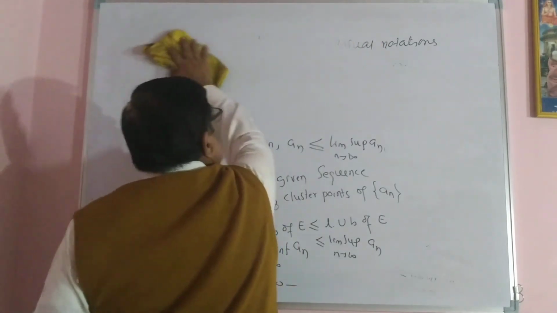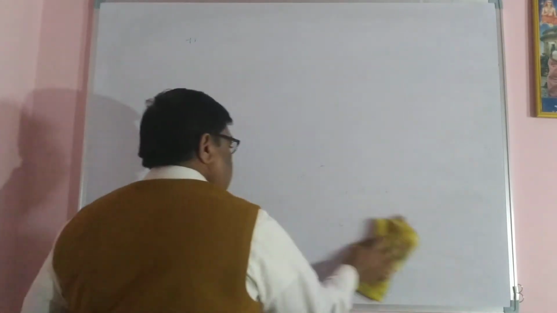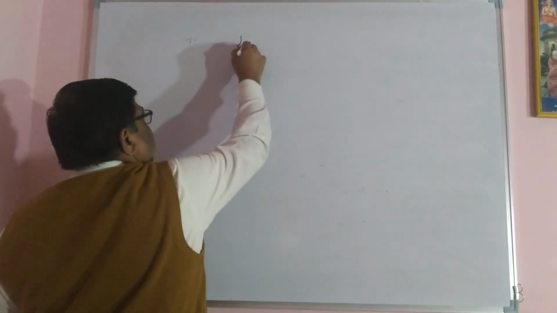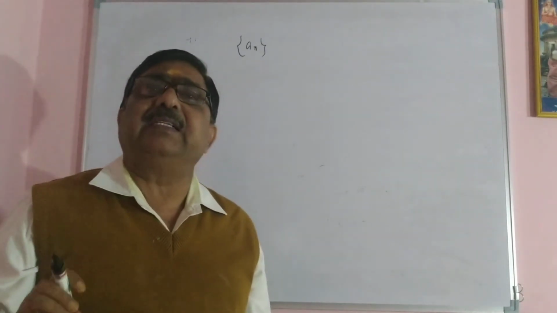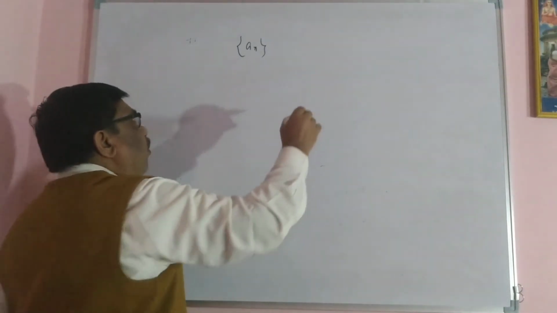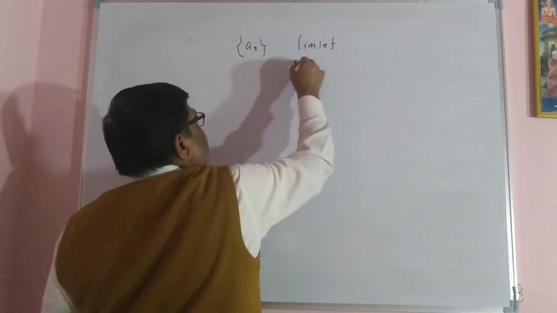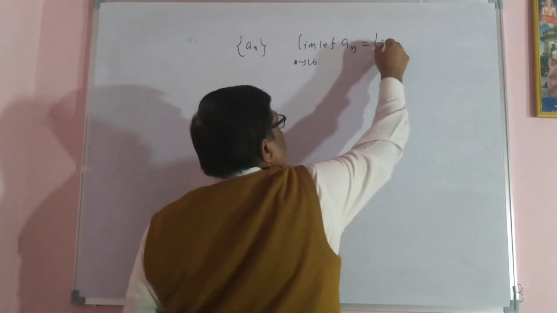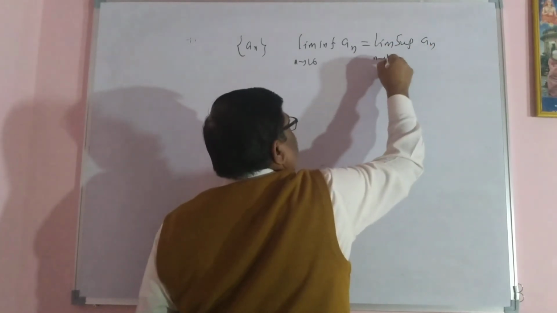Prove with usual notations that the sequence a_n is convergent if and only if limit inferior of a_n as n tending to infinity equals limit superior of a_n as n tending to infinity.